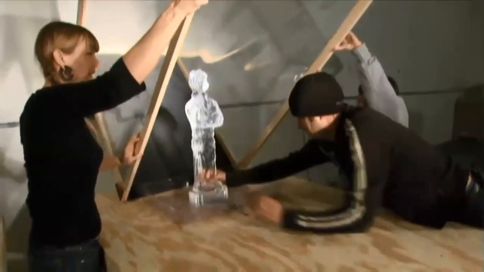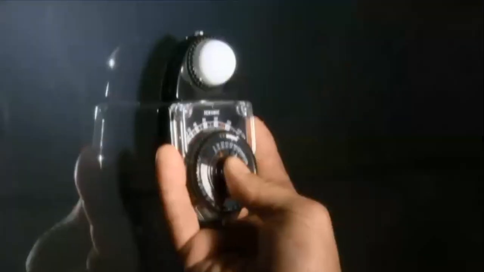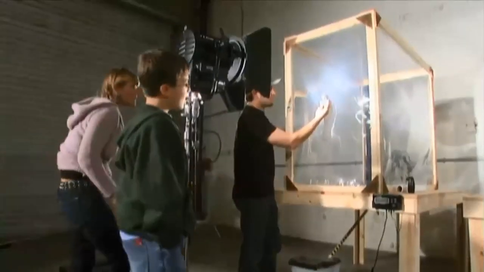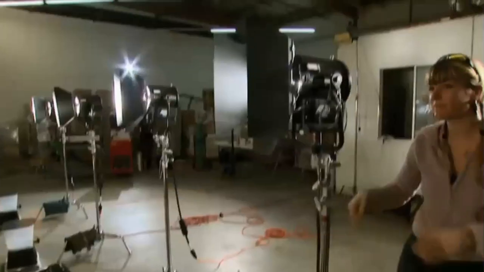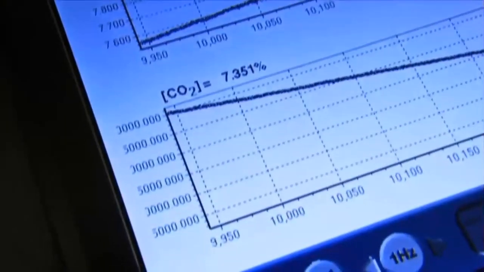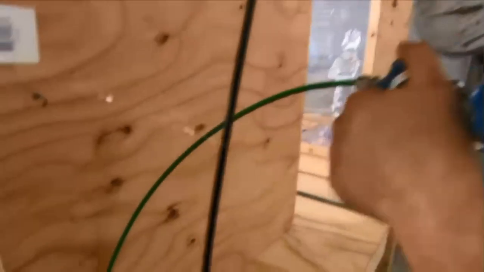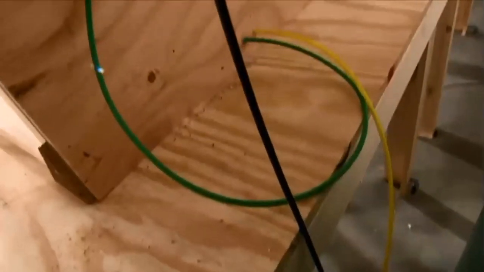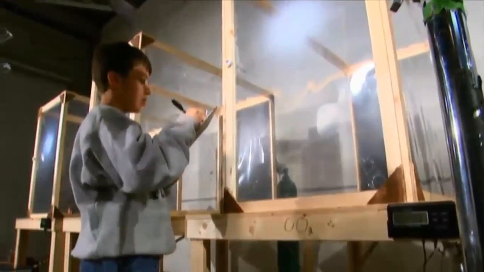Now it's time to set up the experiment. Each box will receive the same amount of light. Computers will monitor the amount of gas in the boxes. Eric records the temperatures.